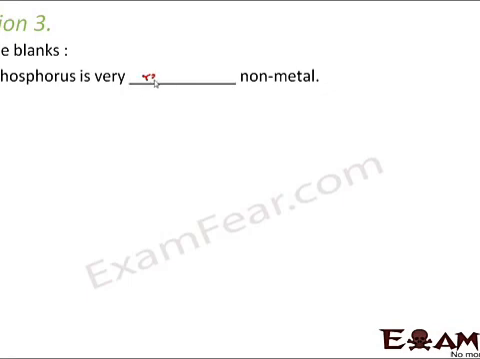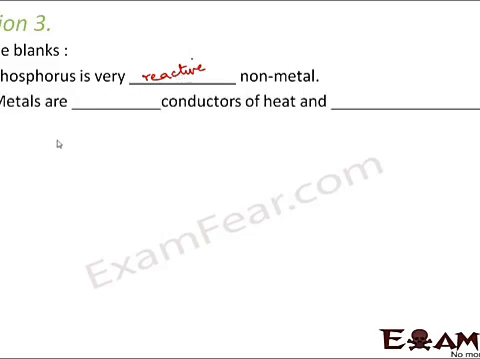Question number 3. Fill in the blanks. Phosphorus is a very dash non-metal. So phosphorus is extremely reactive. It reacts very fast with oxygen, and that is why it is stored inside water, because it doesn't react with water. Metals are dash conductors of heat and dash. Metals are of course good conductors. That is why utensils are made up of metals. They are also good conductors of electricity.